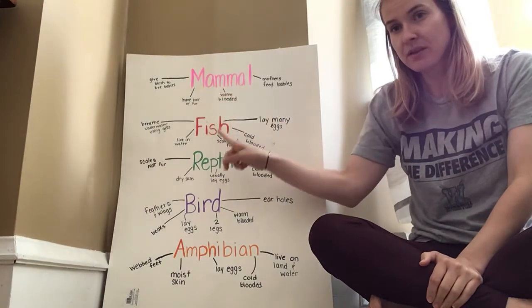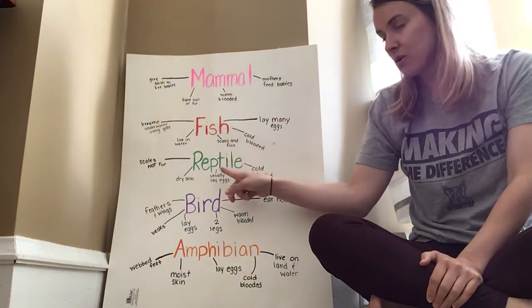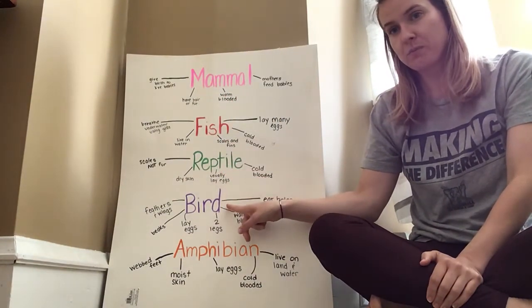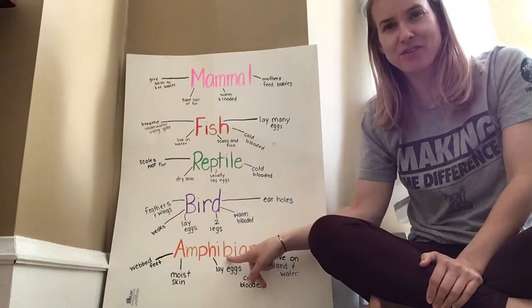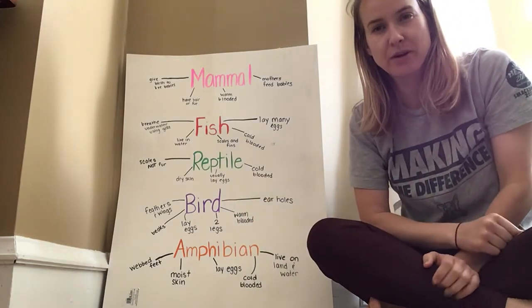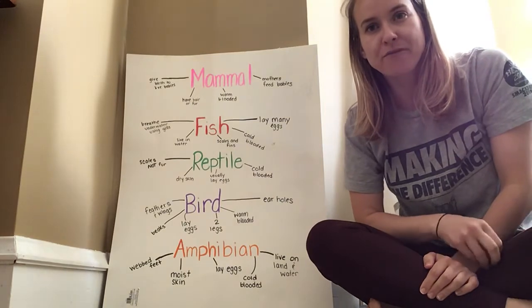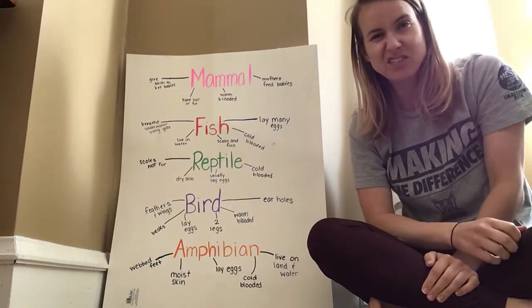Mammal, fish, reptile, bird, amphibian. That's a really hard one to say. Can you try to say that one out loud? Amphibian. Perfect. Kind of a silly word.